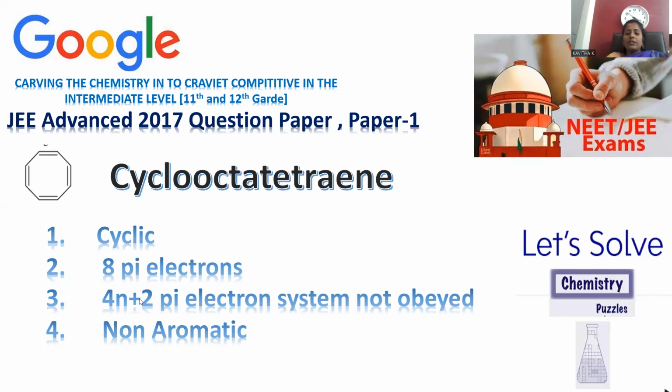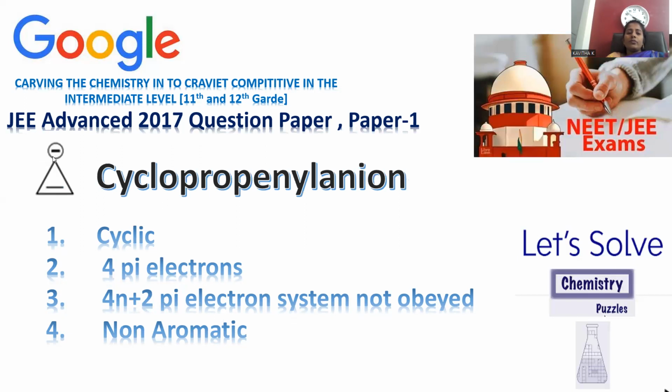So 8 electrons is present, 4n plus 2 is not obeyed. If 4n plus 2 is not obeyed, it is non-aromatic in nature. So you can cancel out this. Move on to compound 2, where you can notice a 3-membered ring, so that cyclic system will be there.